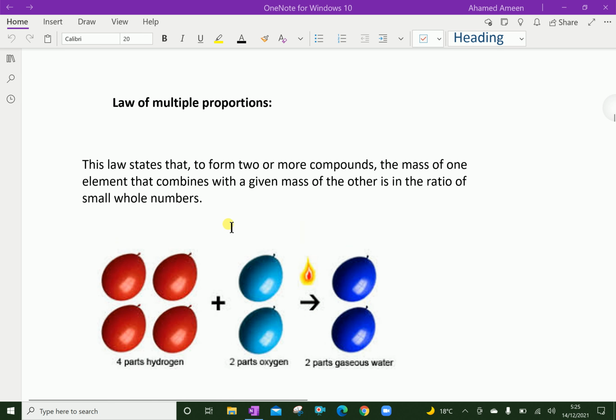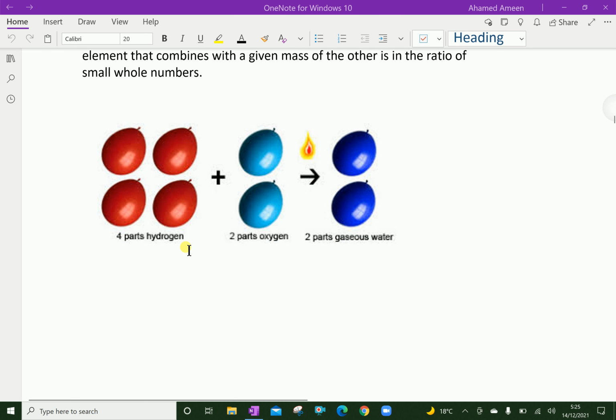Next, the law of multiple proportions. This law states that to form two or more compounds, the mass of one element that combines with a given mass of the other is in the ratio of small whole numbers. Look at this example.